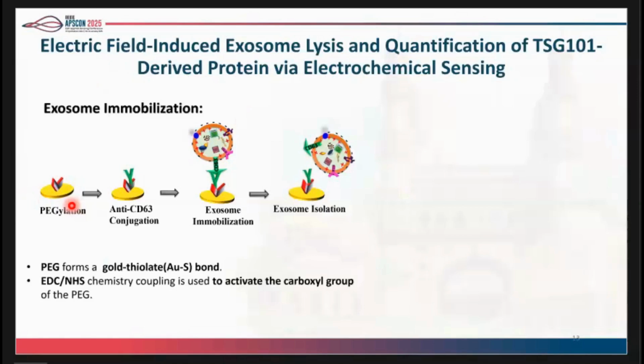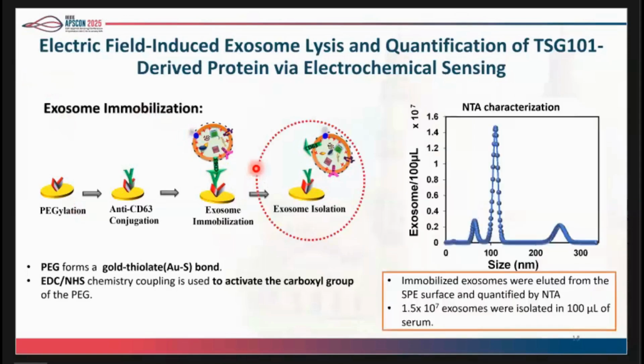After that, we have used the EDC NHS chemistry that can activate the carboxyl group of PEG and also enable the formation of an amide bond between the amino group of the antibody and the carboxyl group of PEG. After that, we have incubated the serum on the surface to facilitate the exosome immobilization, followed by elution and NTA quantification. From there, we have found that we have isolated 10 to the power 7 exosomes in 100 microliters of human serum.